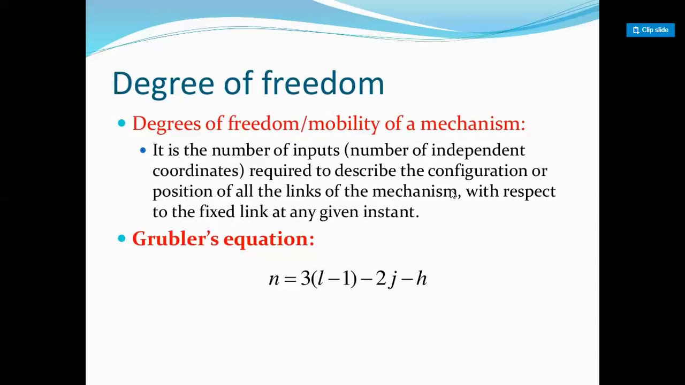Next is degree of freedom, or you can say the mobility of a mechanism. It is the number of inputs required to describe the configuration or position of all the links of the mechanism with respect to the fixed link at any given instant, right? The degree of freedom is the number of independent coordinates available in the mechanism. Simple language, right? With the Grubler equation, we can find the degree of freedom as 3(L - 1) - 2j - h, right?